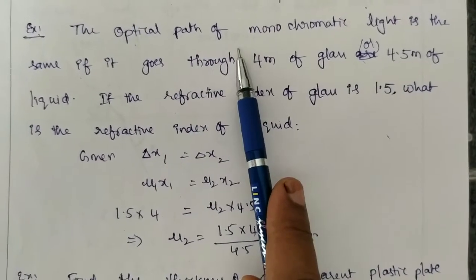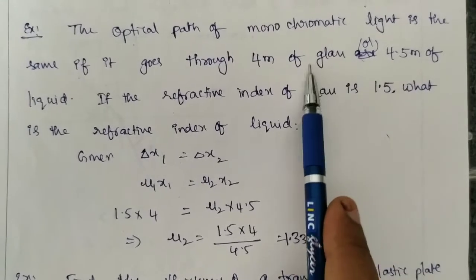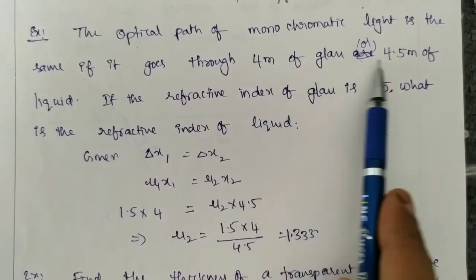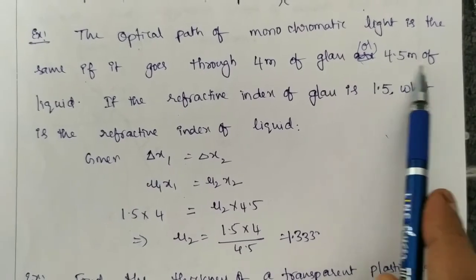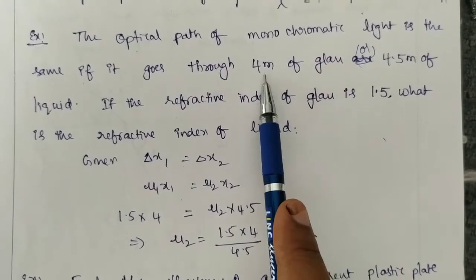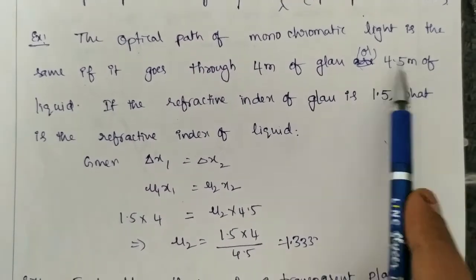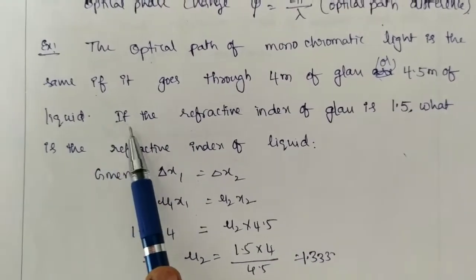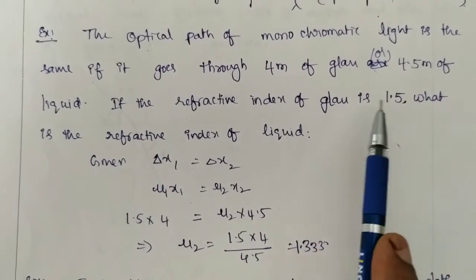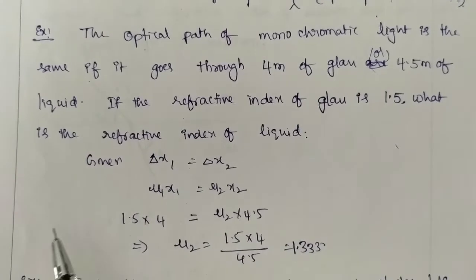The glass has thickness 4 meter and the liquid has thickness 4.5 meter. The optical path corresponding to 4 meter of glass and 4.5 meter of liquid remains the same. The refractive index of glass is given, and you have to calculate the refractive index of the liquid.